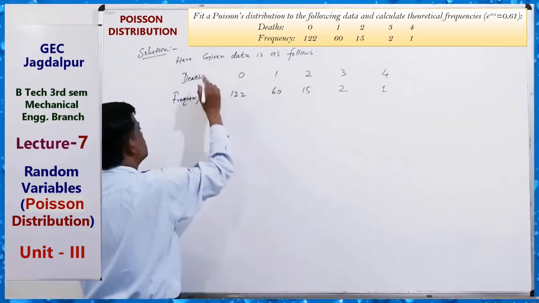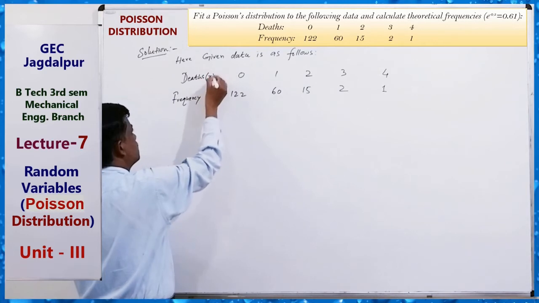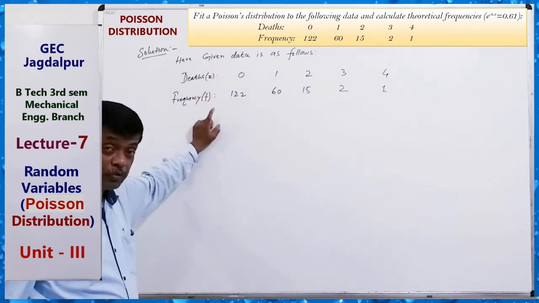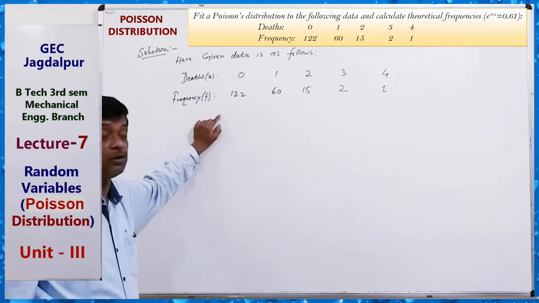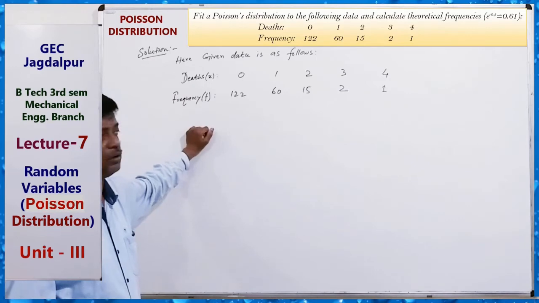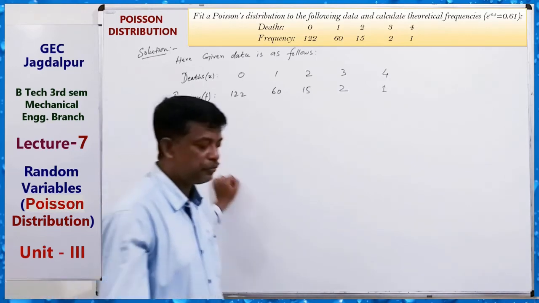So here deaths X, frequency f. We have to find theoretical frequencies according to the Poisson distribution. The number of deaths follows a Poisson distribution, which we have to fit here.